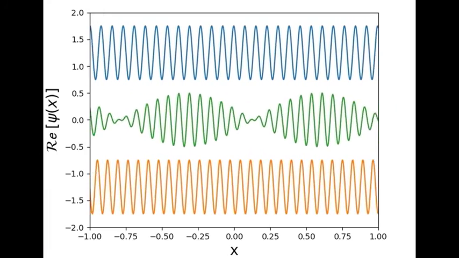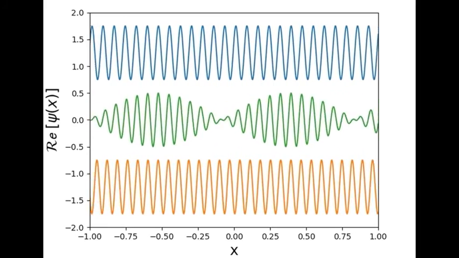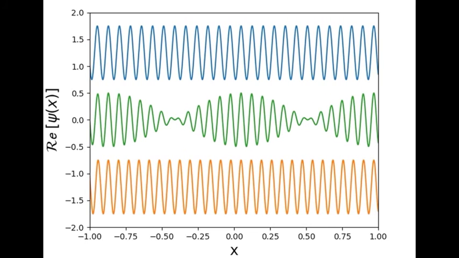But if you notice carefully, the groups are moving at different velocities from the individual waves. There are many oscillations passing through the boundaries of the wave very fast, whereas the entire group is moving with a different velocity. The velocity of these groups is what we want to find out.